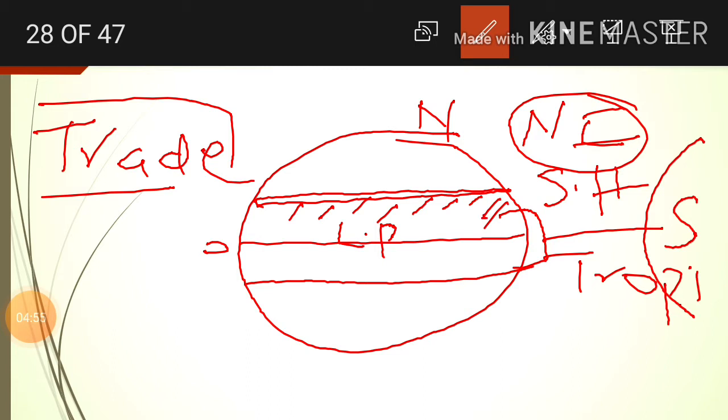So they are bringing plenty of water toward the equatorial low pressure. Now come to the second one. This one is also a high pressure zone. So they are blowing in this direction, the southeast direction. This wind force is called the trade wind. Now you go for the next one, westerlies.